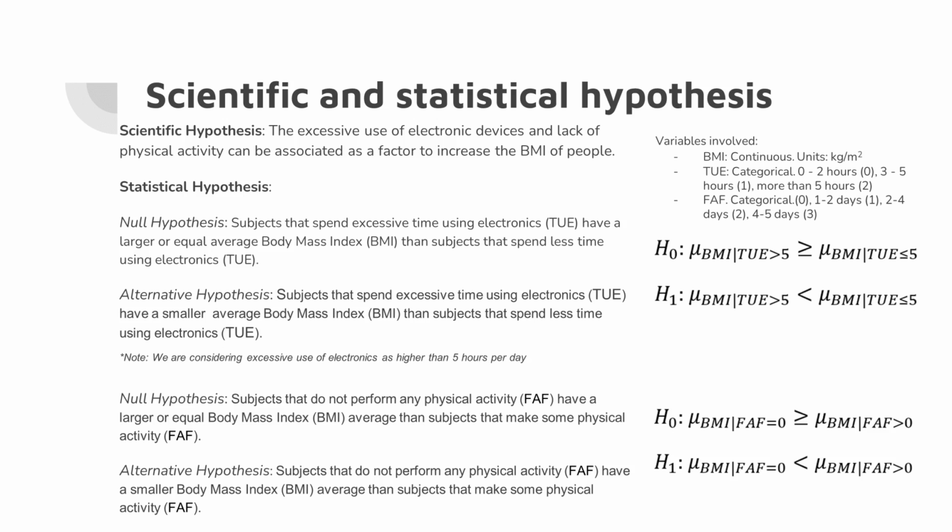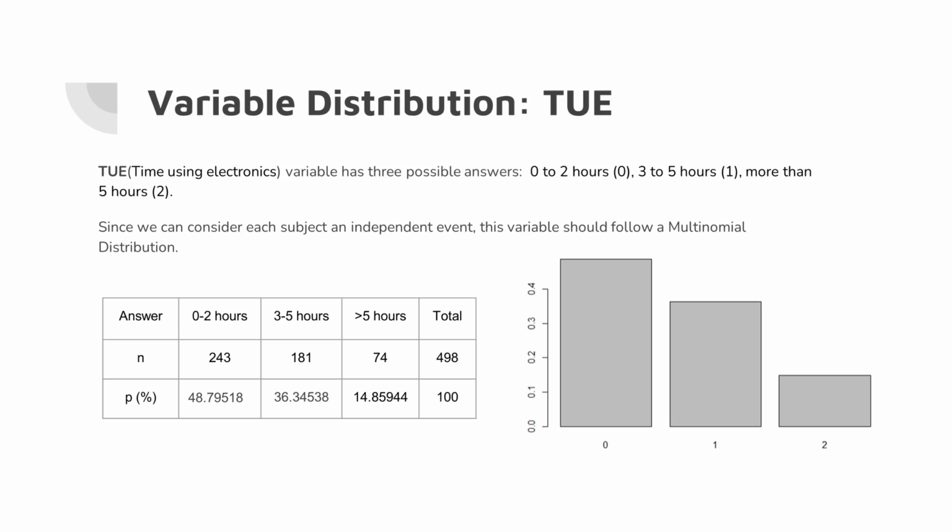The variables involved in this hypothesis are the BMI, which is continuous, and the time used in electronics and the physical activity, which are categorical. Our variable time using electronics has three possible outcomes, which can be considered each as an independent event. Therefore, this variable should follow a multinomial distribution.